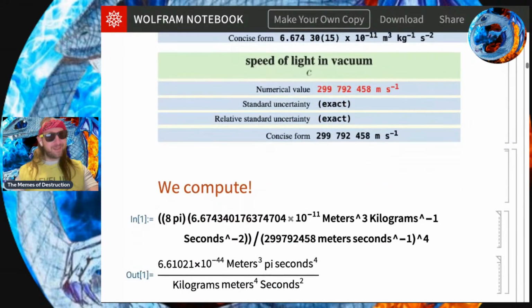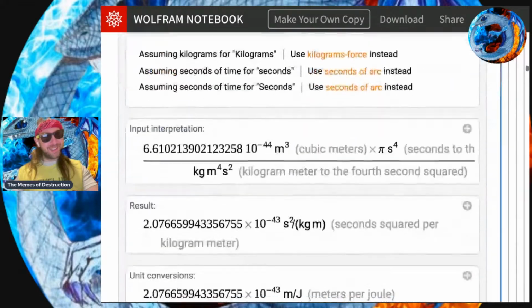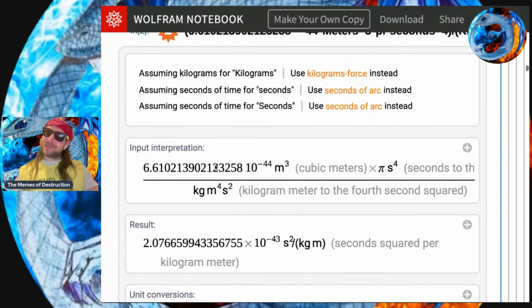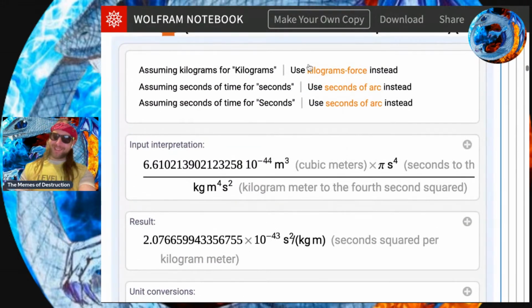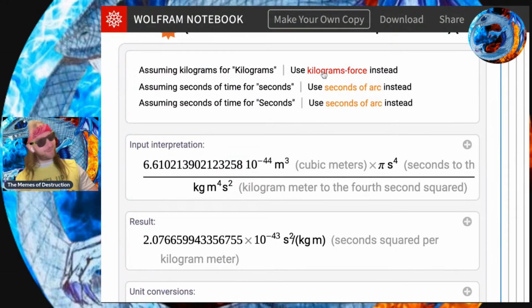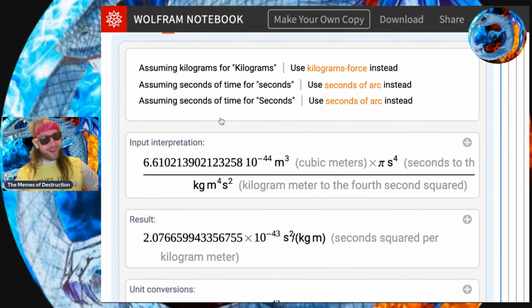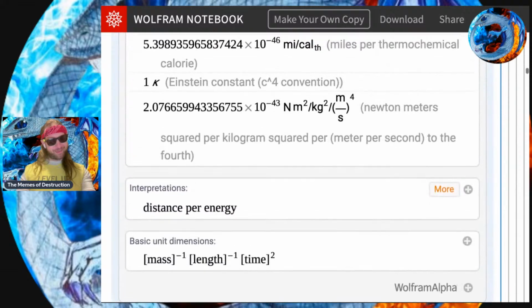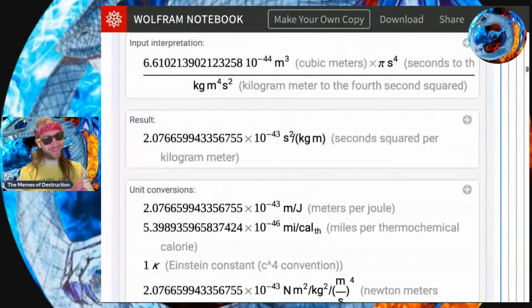Oh, well. But we go through, and all right, we got these numbers there. Every once in a while, I'll do it in kilograms of force. I'm like, why are my numbers so far off? And then my dimensions are different and everything. Make sure the dimensions match. That's one of the very confusing things.